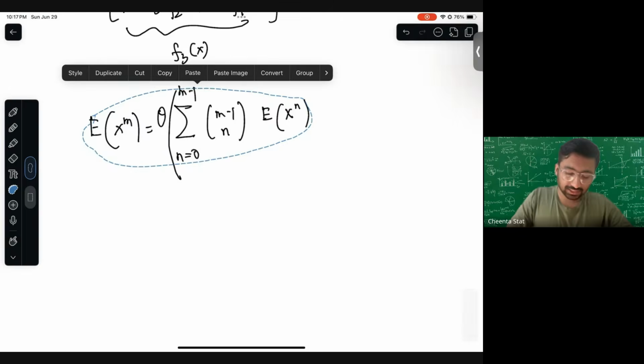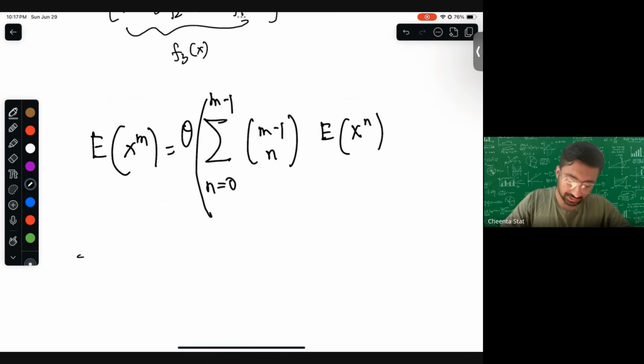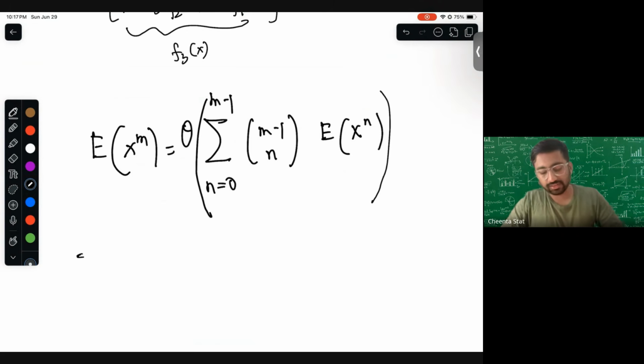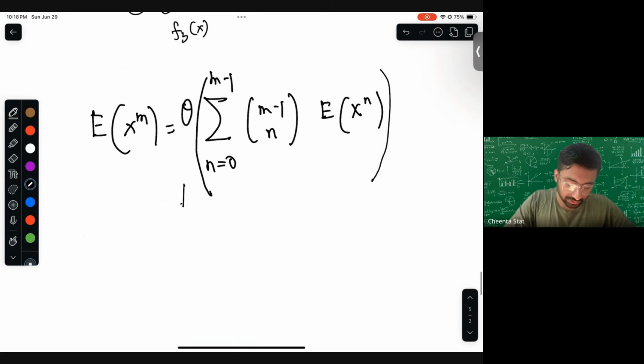We have actually done it the longer way, just to make you understand, but no, we have actually not done it longer. Essentially you expand this to 3 degrees, and then you have to reduce it to 2 degrees. You lessen the degree, so you expand expectation of x to the power m